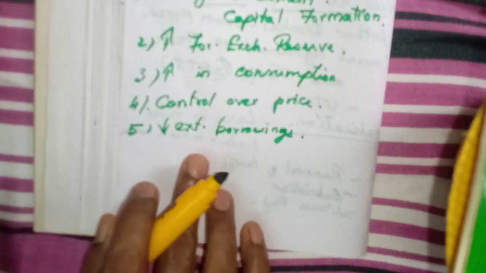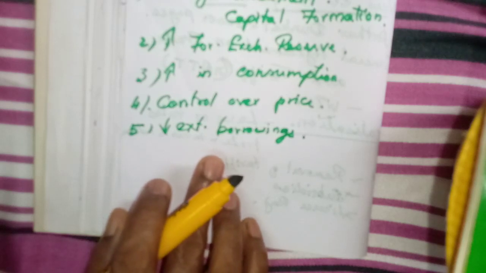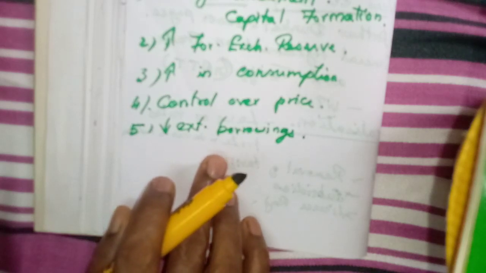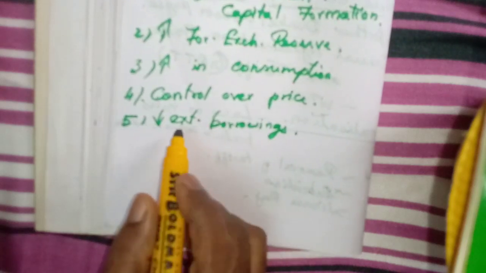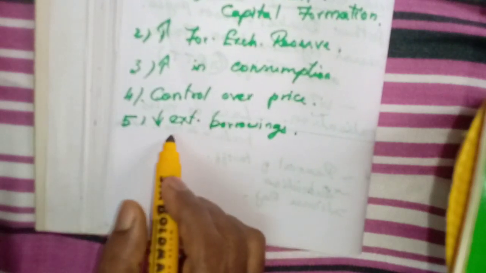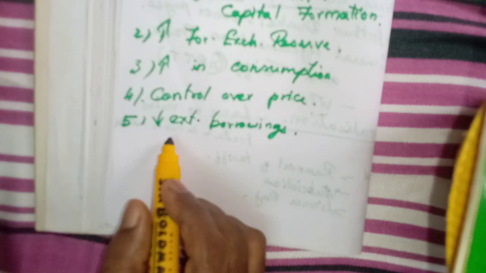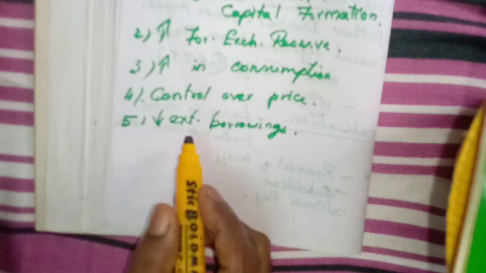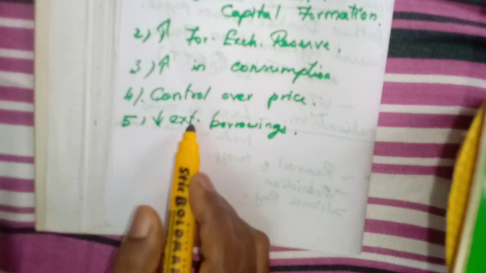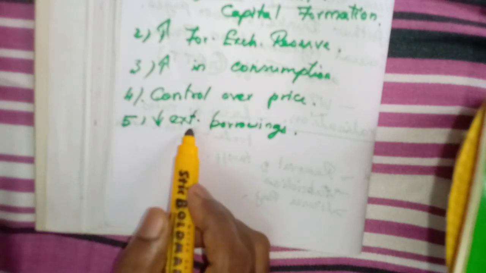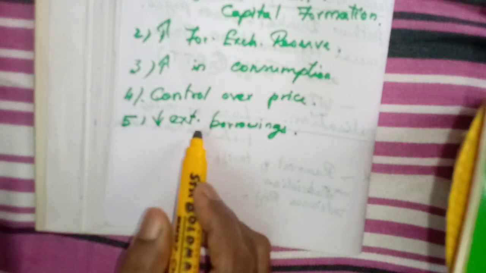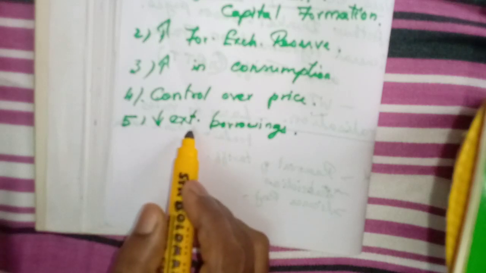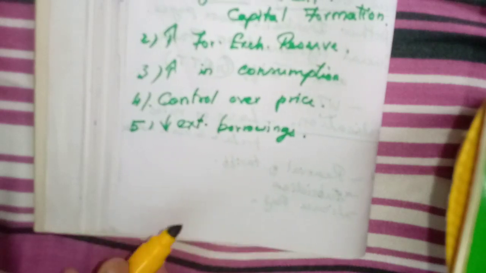We have liberalized our rules in order to attract foreign investment, and they invest their money in India, so we will not need further funds. That will reduce the external borrowings from international banks.